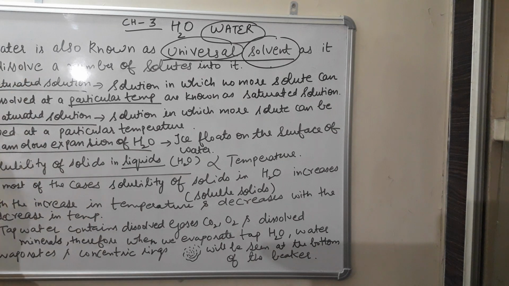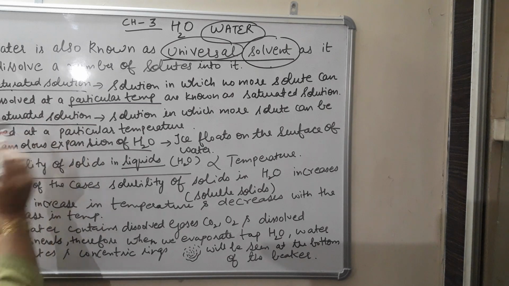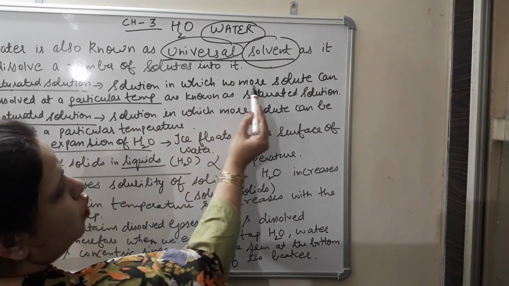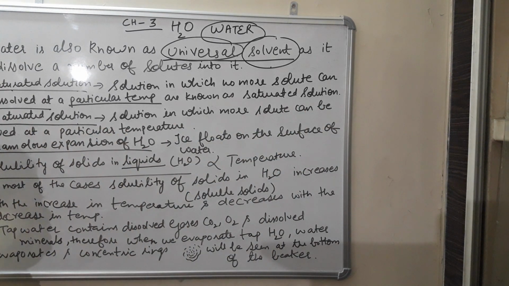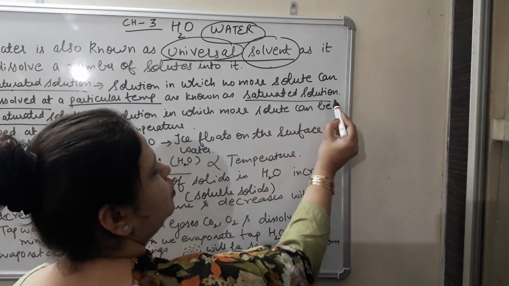Now I would like to discuss about this particular point, saturated solution and unsaturated solution. As I already said, solution is what? Solute plus solvent, that we call solution. Now saturated solution and unsaturated solution. Such solution in which no more solute can be dissolved. I have written here solution in which no more solute can be dissolved. I have not used the word added. I have written dissolved at a particular temperature are known as saturated solution.